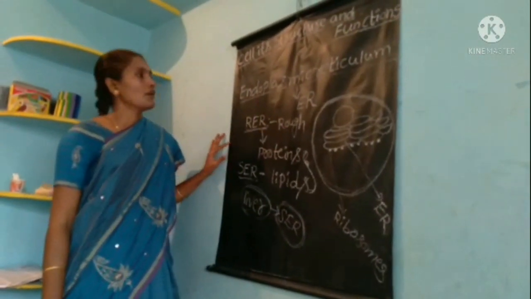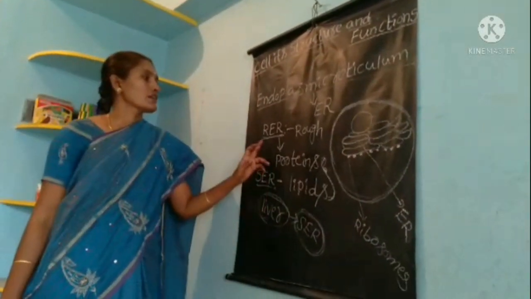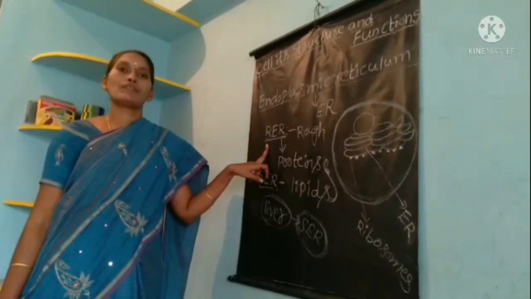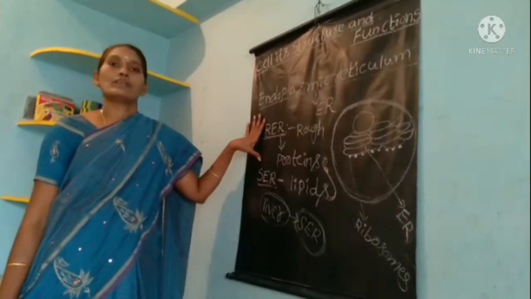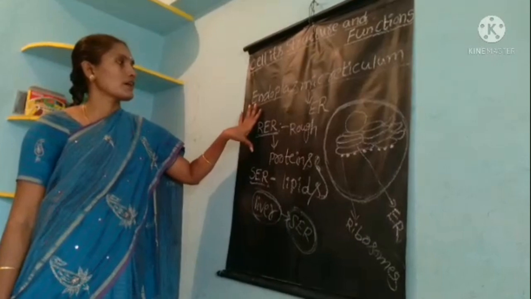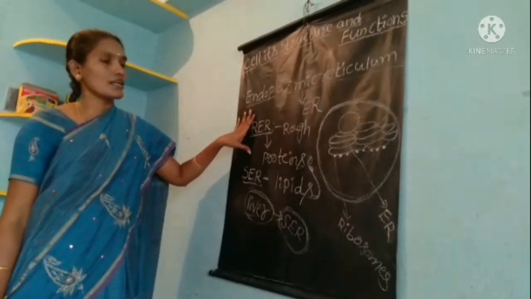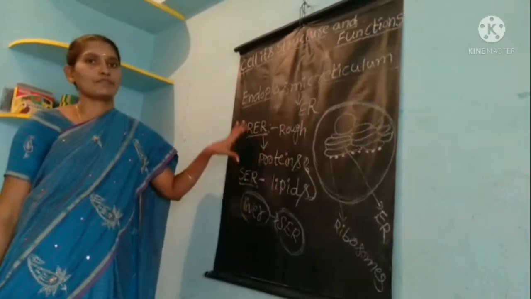Okay, children? Okay, this is the ER structure and function. I will show an endoplasmic reticulum picture, children. See that endoplasmic reticulum, SER and RER are there.